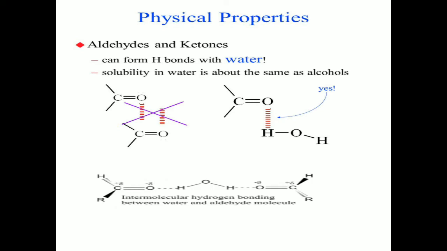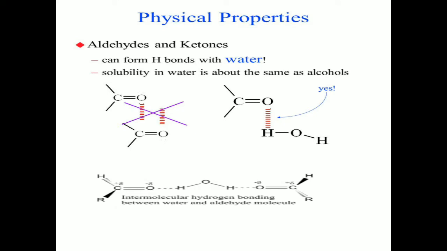So aldehydes and ketones do not have hydrogen bonds among their molecules, so their boiling points and melting points are less when compared with the alcohols, whereas alcohols have higher boiling points because of their hydrogen bonds.